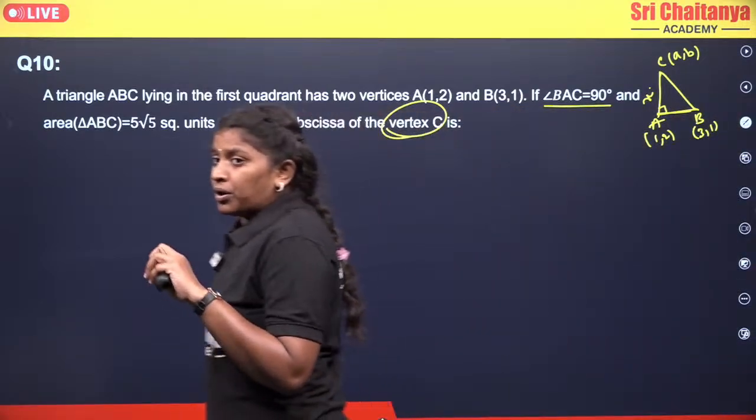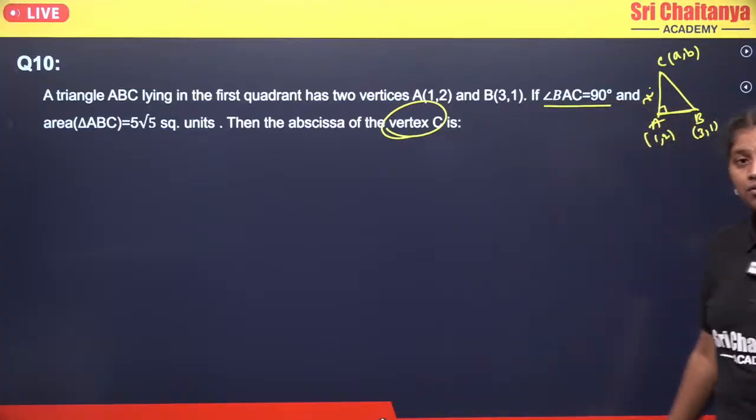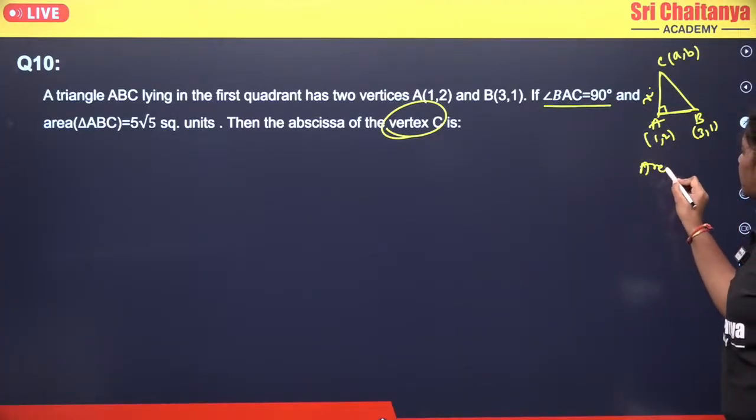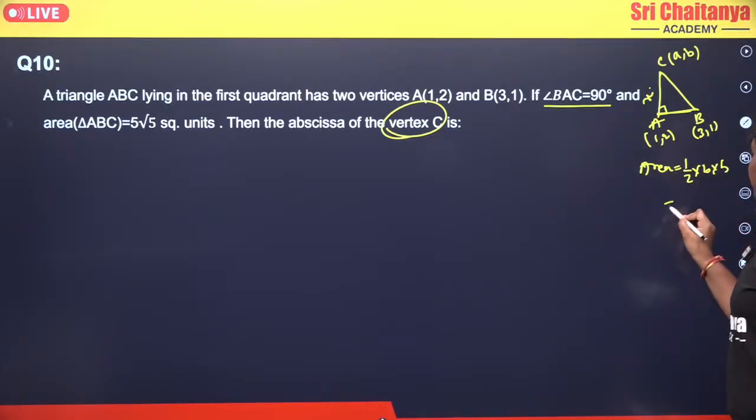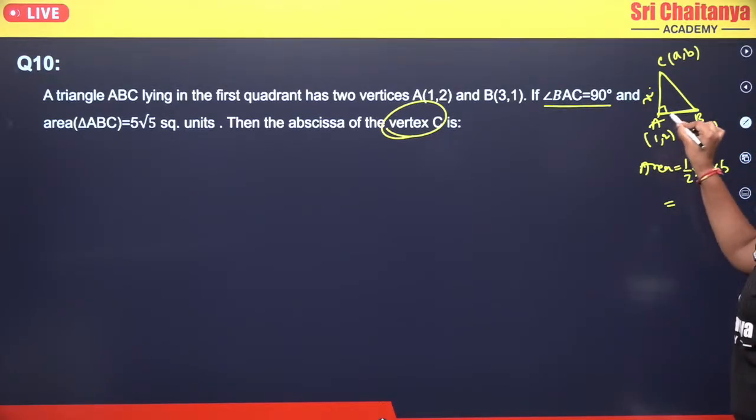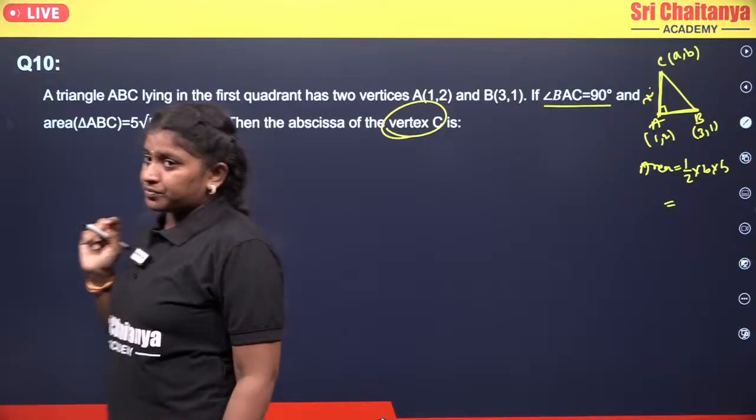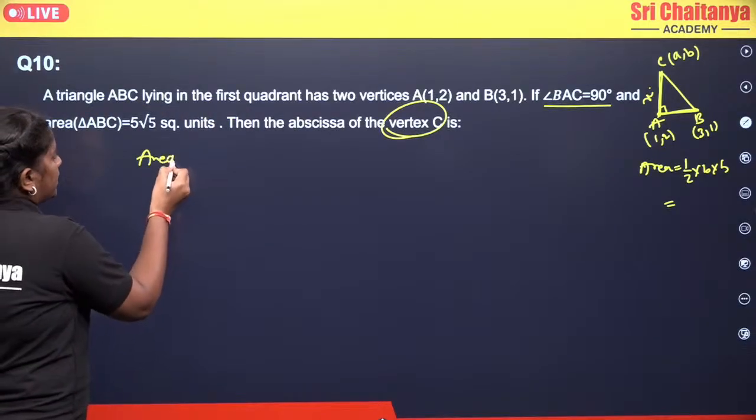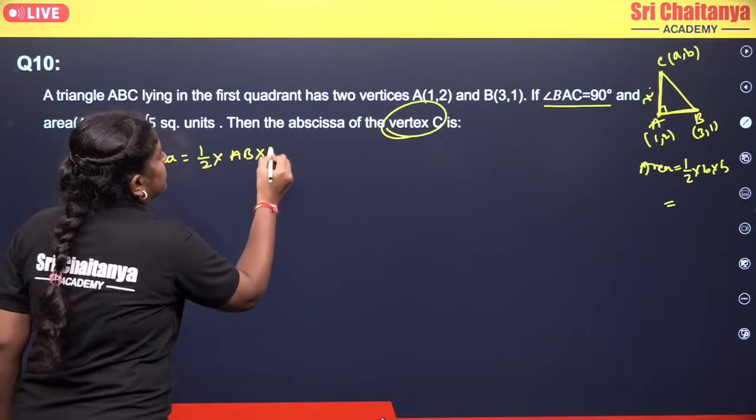Now if you observe clearly, this is a right angle triangle, since one of the angles is a right angle. What will the area formula be? Area equals half into base into height. If I take AB as the base, then the height will be AC. So area equals half into AB into AC.